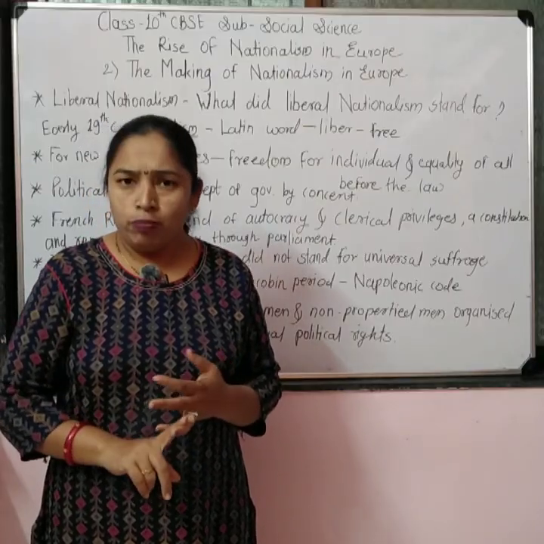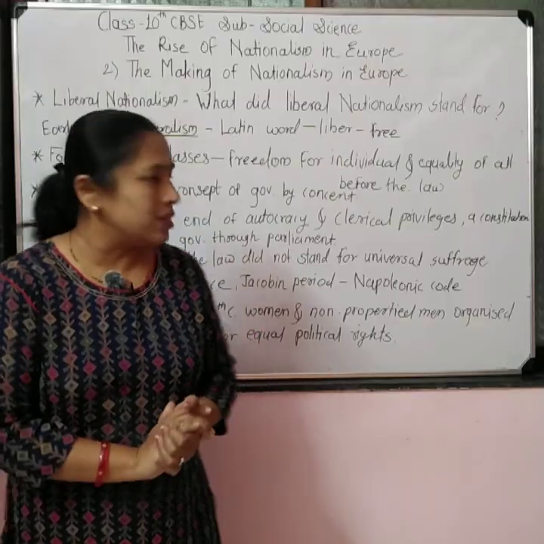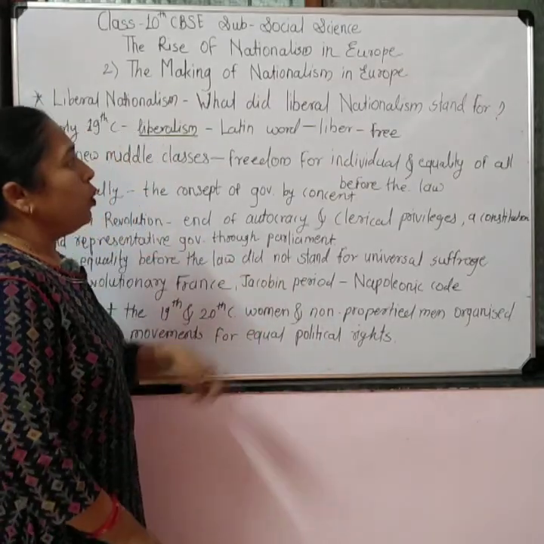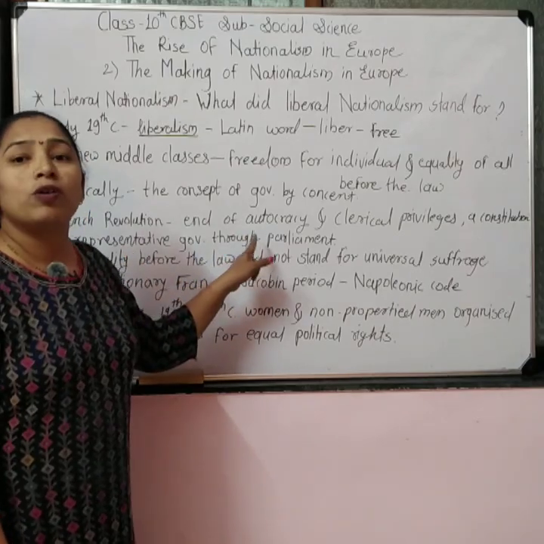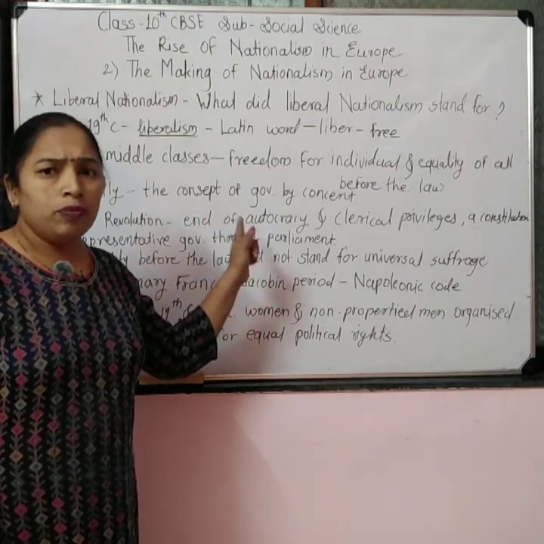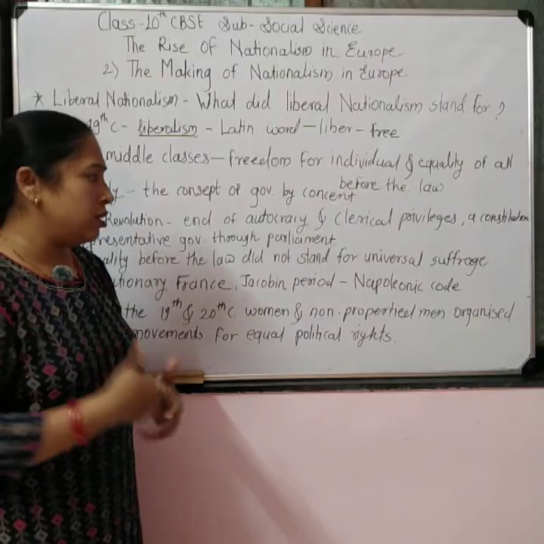Non-propertied men and women were still considered inactive or passive citizens. So though they believed in liberalism and in the representative form of government run through the parliament, they did not believe in universal adult suffrage.